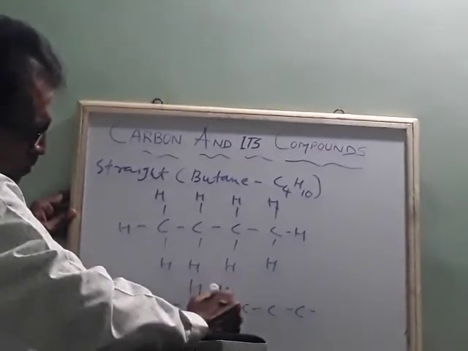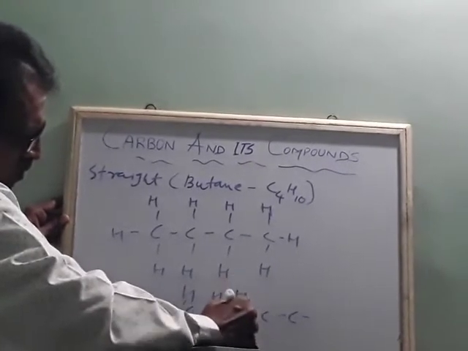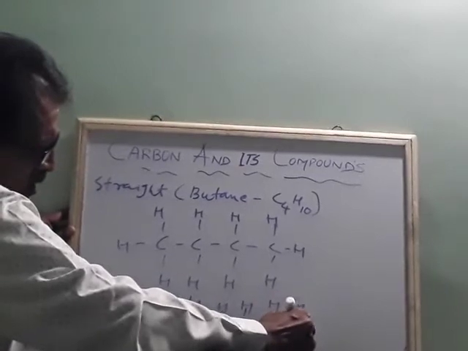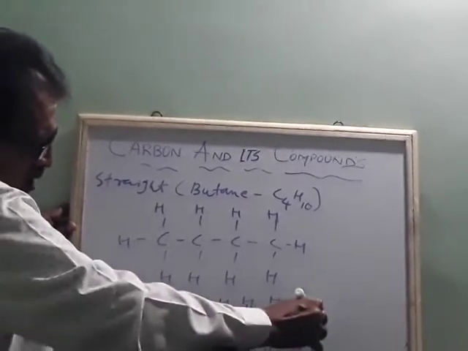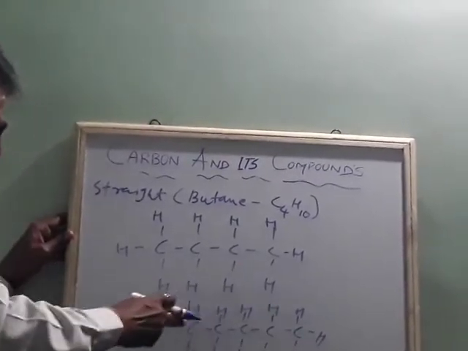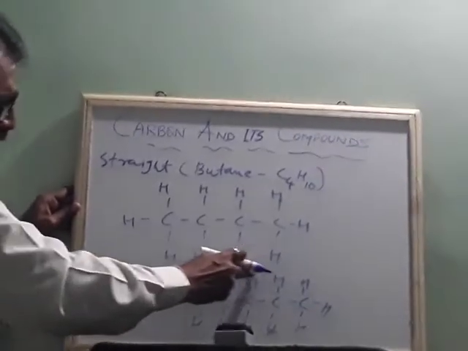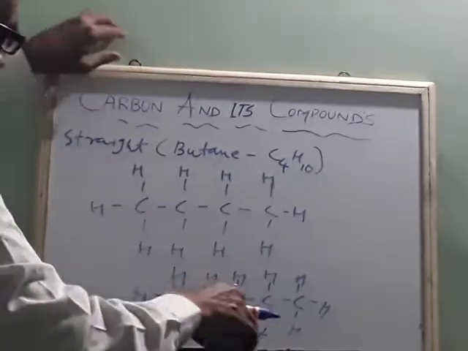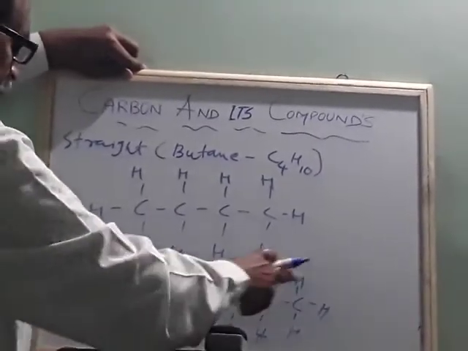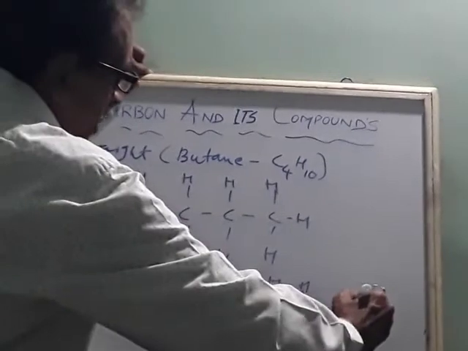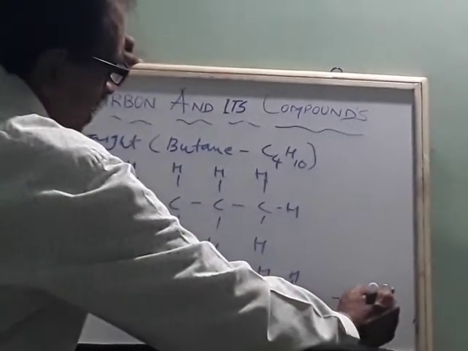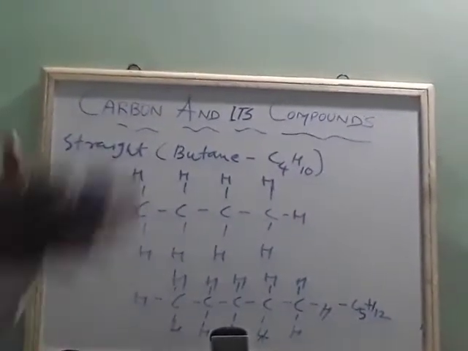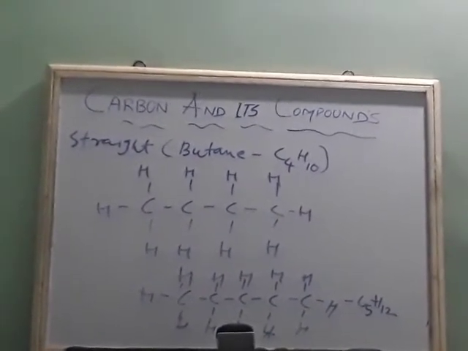Pentane. It is how much? C5H, 1, 2, 3, 4, 5, 6, 7, 8, 9, 10, 12. C5H12. So straight chain compounds are those having a long straight chain of carbon and hydrogen.